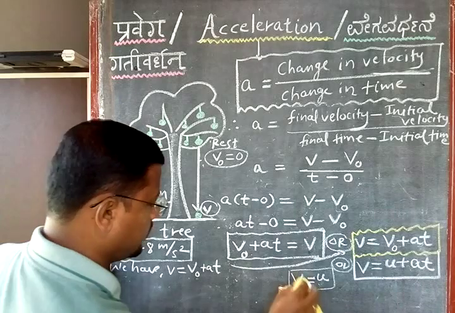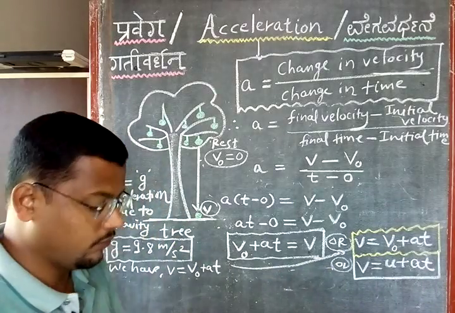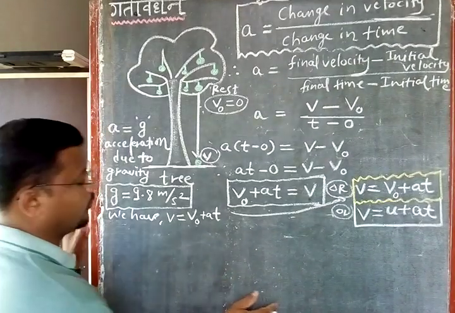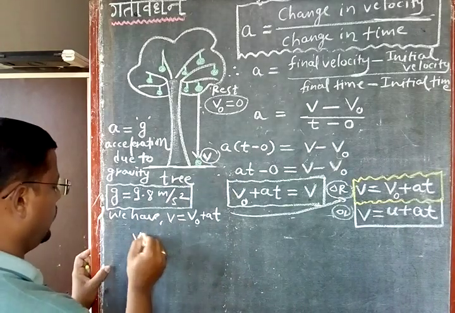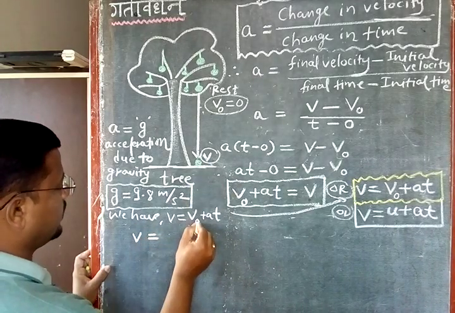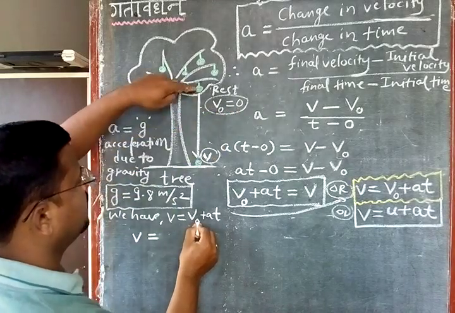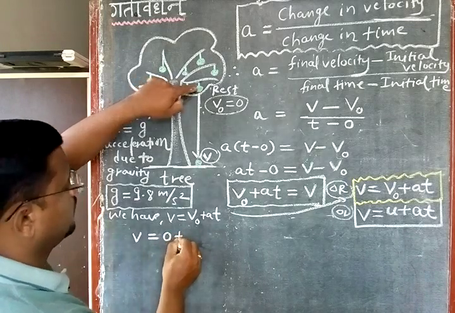Okay, now I am applying this formula for the freely falling body. So for this, what is the final velocity? It is V only. What is the initial velocity? V0. V0 is equal to 0 because this apple is at rest initially. So I will write here 0 plus A.